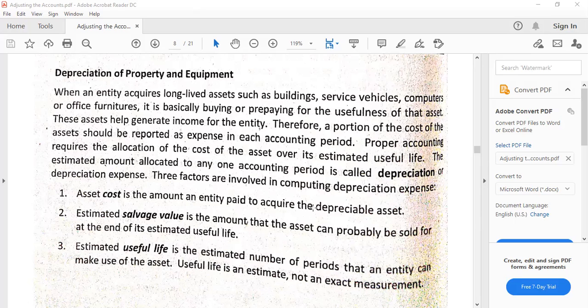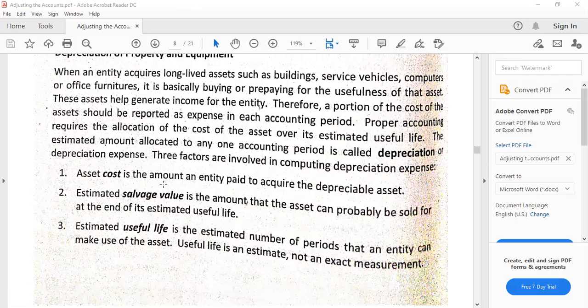So why is that? Because of course, we keep on using the asset, or we use it for certain periods of time, or even non-usage, just like cars which are being abandoned temporarily. So in that case, they would also decrease over time. Now, what are the three factors that are to be utilized for depreciation? So we have the cost of the asset. So basically, this would be the purchase price plus any other directly attributable or incidental costs, which are the costs needed in order for the asset to be ready for its intended use.